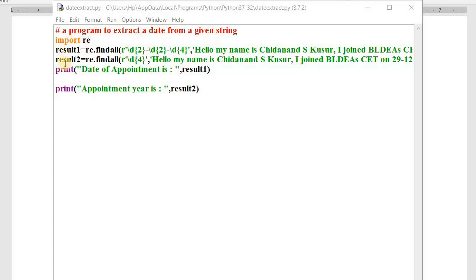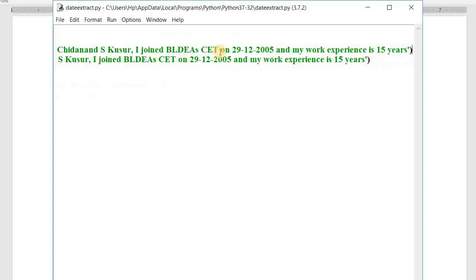result1 and result2 are the two variables, and re.findall will search for that pattern in the given string. This is a function. Afterwards I have written, I am trying to search that pattern that needs to start with 2 digits followed by hyphen, followed by 2 digits followed by hyphen, followed by 4 digits from this string. Hello, my name is so and so. I have written the comment. Okay, here we find only one pattern like this, 29-12-2005.